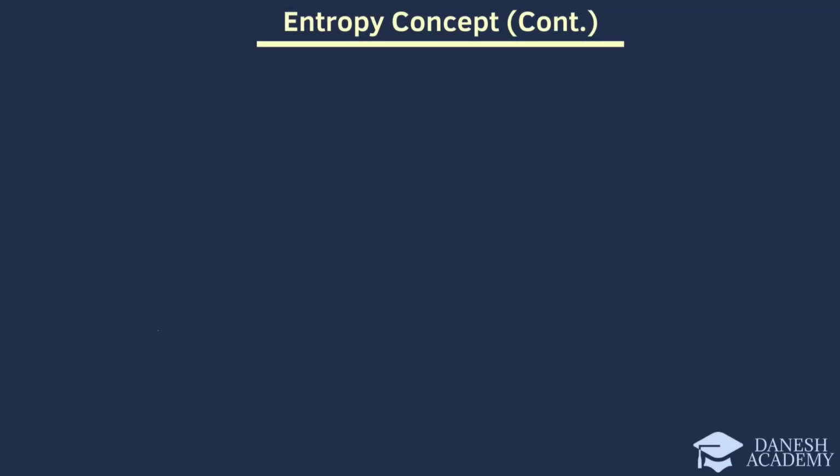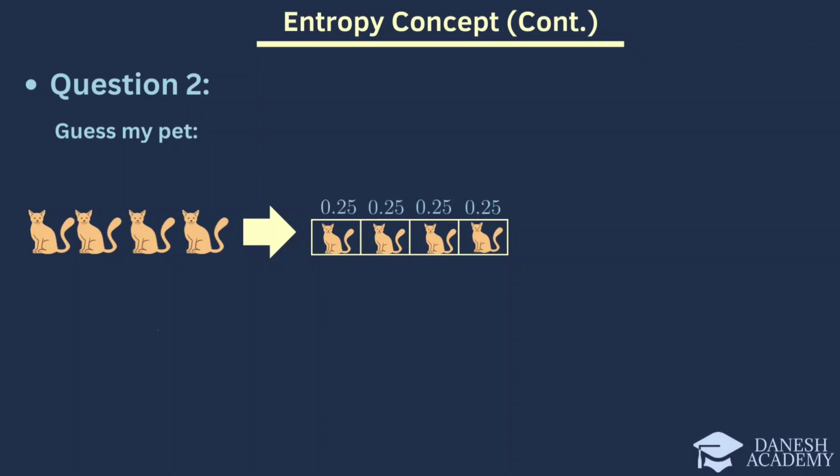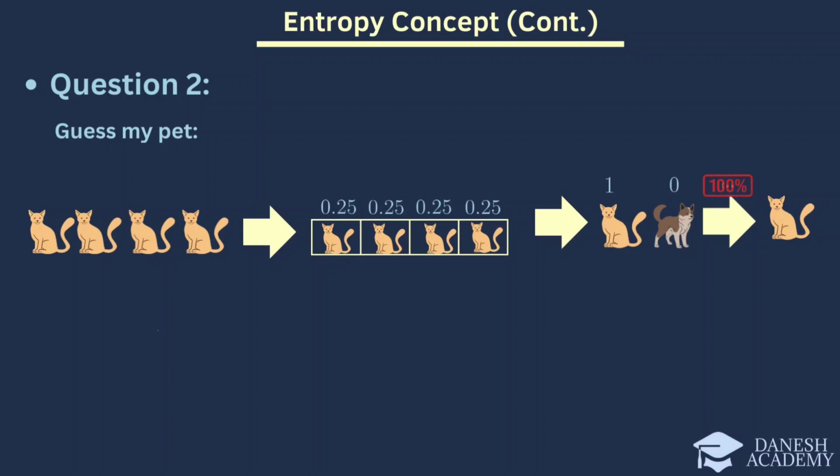To better understand entropy, let's consider a simple example. First, observe the first line where we have 4 cats. Here the probability of each cat being chosen is 0.25 and the sum of all probabilities is 1. This makes it straightforward to guess that my pet is a cat because there are no other types of pets present. The certainty is high and thus the entropy is low.